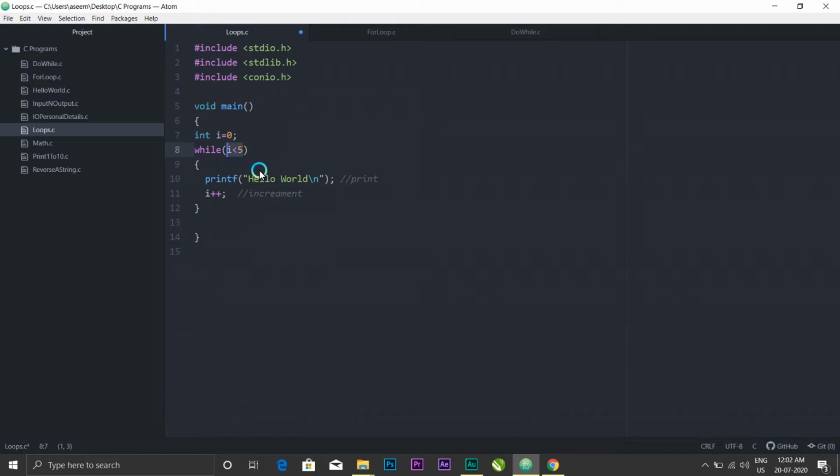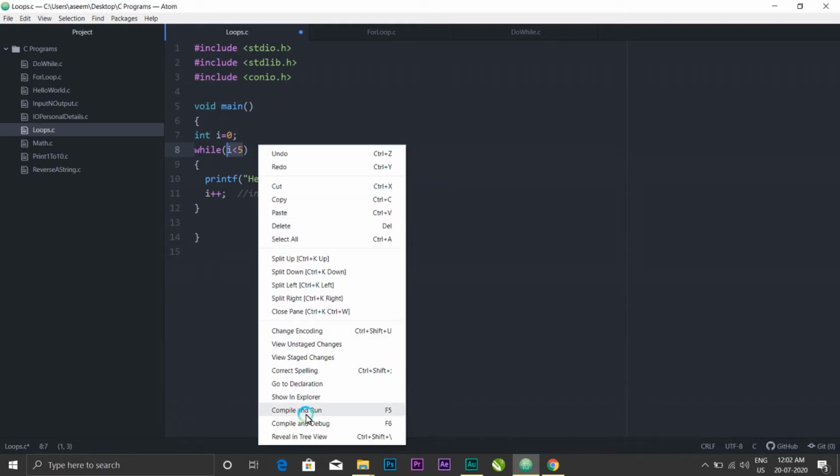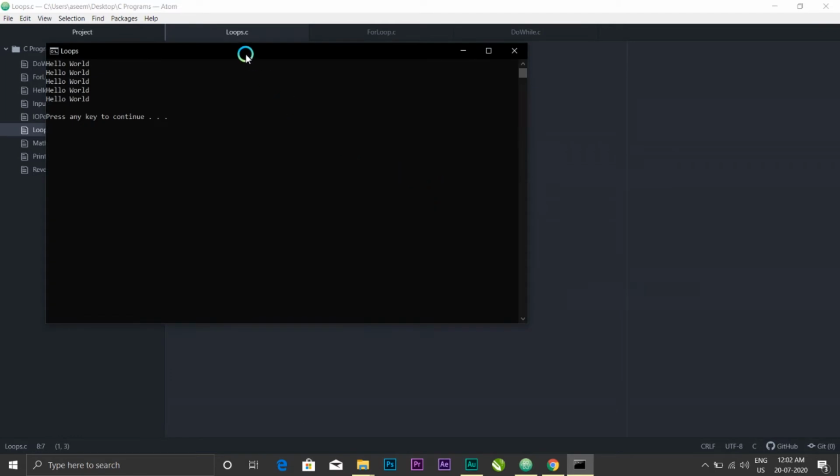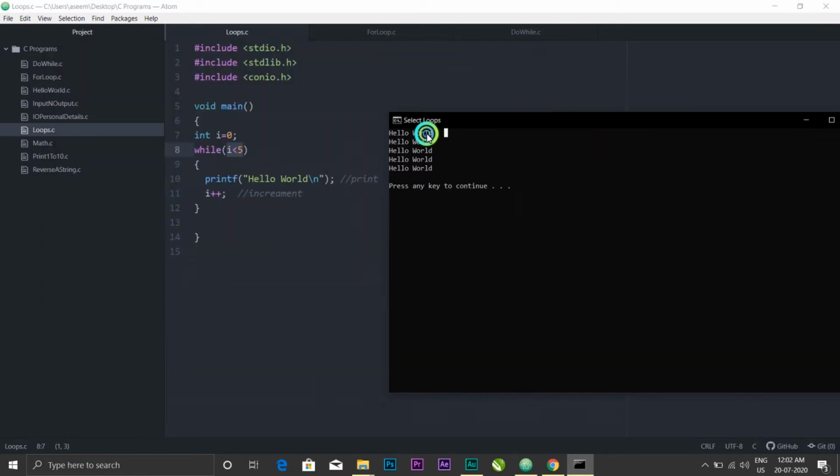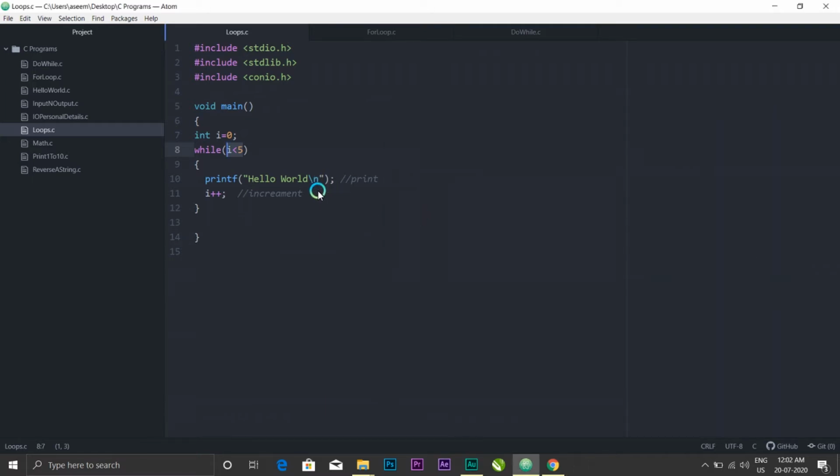So let us run and see the program. As you can see, the program printed hello world 5 times. Easy peasy, right? So here it all depends on the condition. So please be careful while putting a condition. Okay? And that is how a loop works in most of the programming languages.